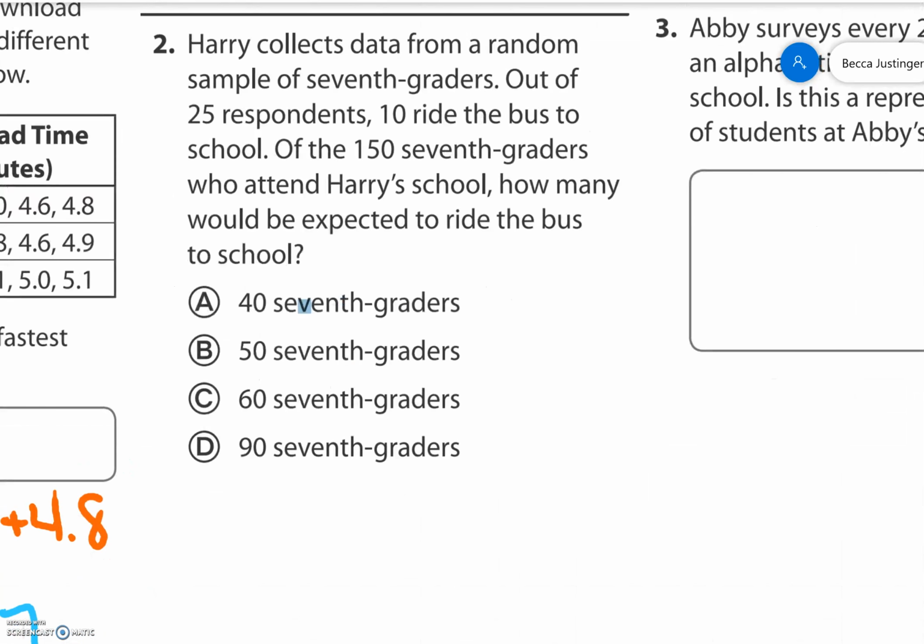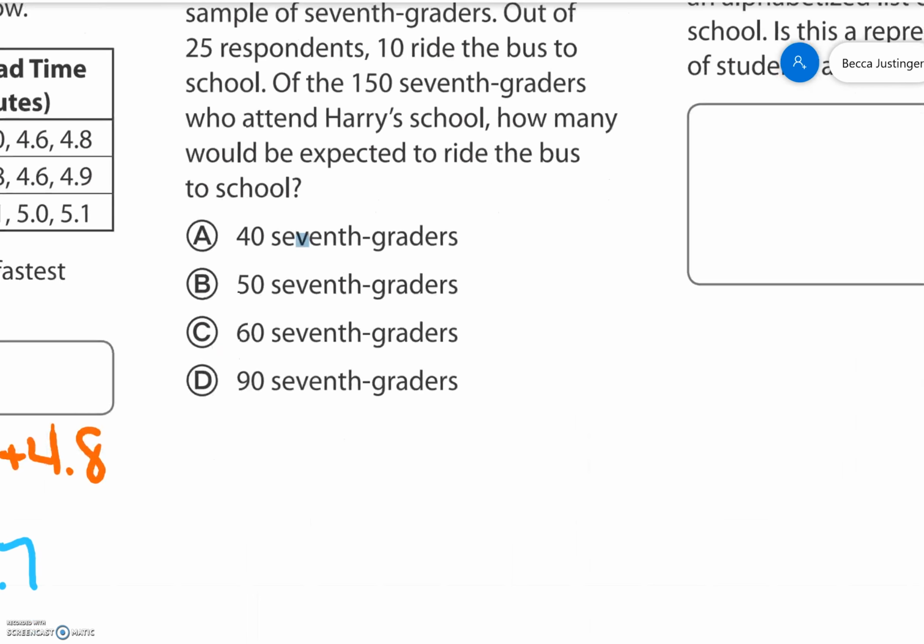Number 2, Harry collects data from a random sample of 7th graders. Out of 25 respondents, 10 ride the bus to school. Of the 150 7th graders who attend Harry's school, how many would be expected to ride the bus? So we had 10 out of 25 ride the bus. We want to set up a proportion to find out how many would ride the bus out of 150.